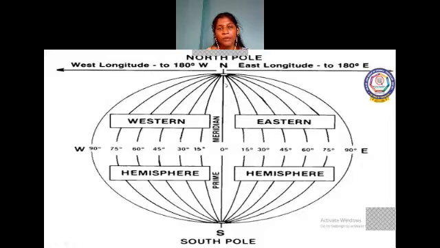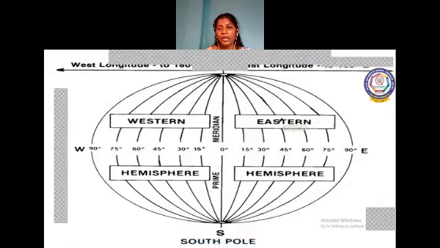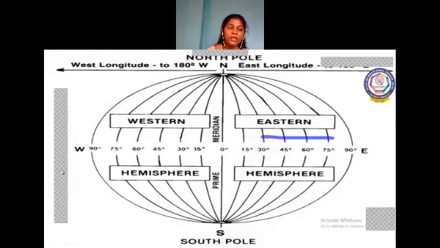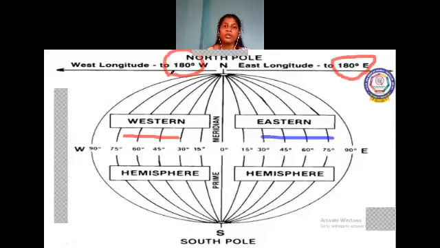So here we have the picture of the longitude in detail. The east of the prime meridian is known as the eastern hemisphere. Then the west side of the prime meridian is known as the western hemisphere. Okay. And on both sides we have 180 degrees of longitude lines, in the west longitudes and in the east longitudes.